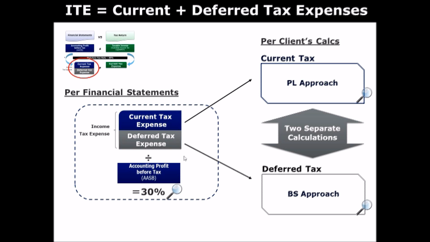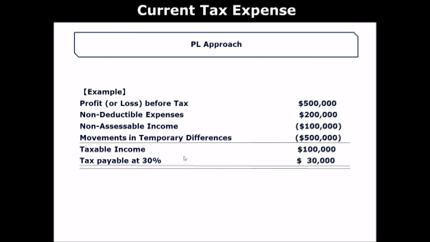When you calculate current tax expense and deferred tax expense, you take two different approaches. You take what we call the P&L approach to calculate current tax, and you take the balance sheet approach to calculate deferred tax. The P&L approach looks at P&L items, and the balance sheet approach looks at the movement in balance sheet items.